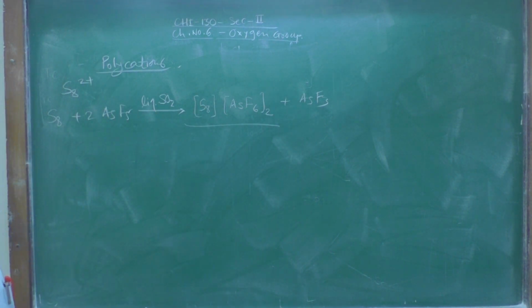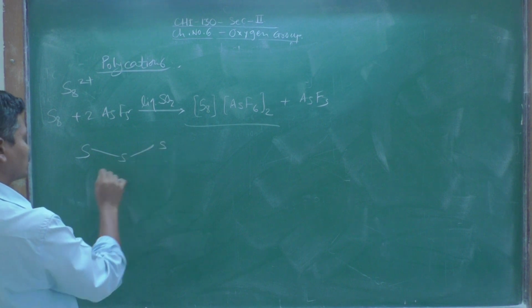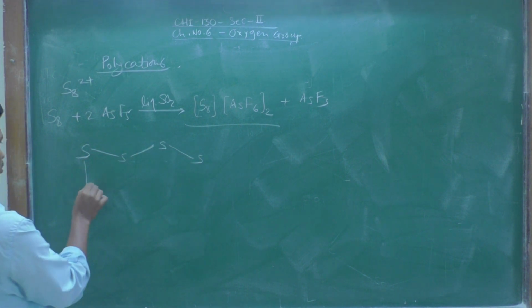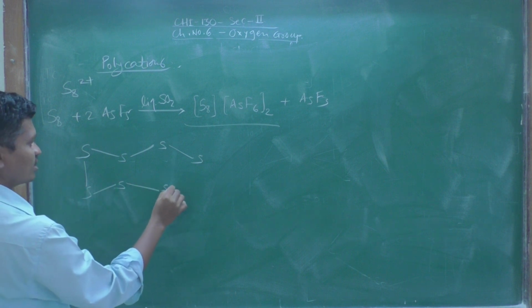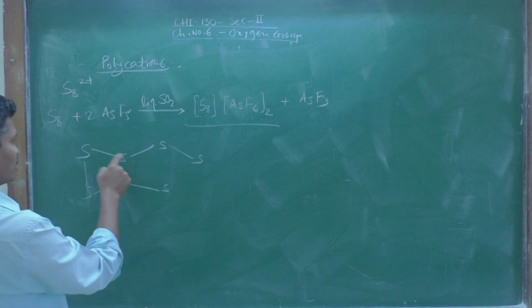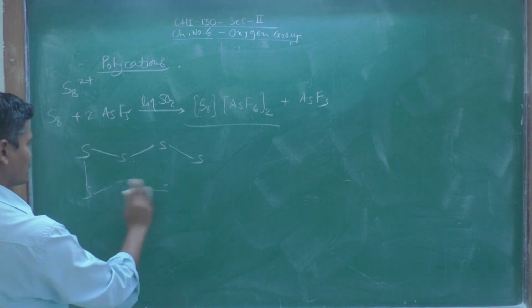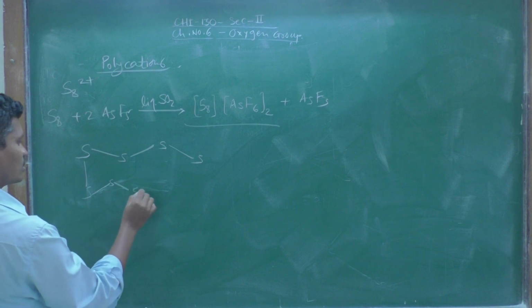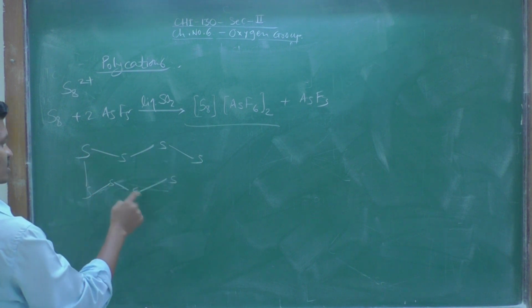So, the structure of this S8 will be like this. 1, 2, 3, 4, 5, 6, 7, 8.